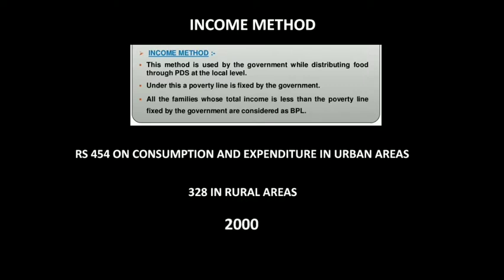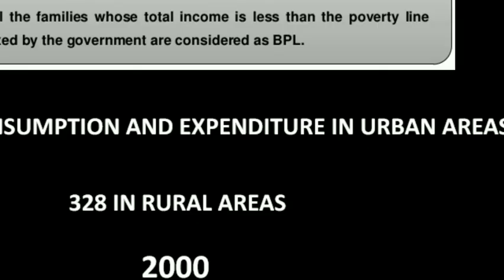So accordingly they distribute the rations according to this. And according to the income generated by the people, they were divided, whether they are above the poverty line or below the poverty line. Next we will look into the causes of poverty in India.